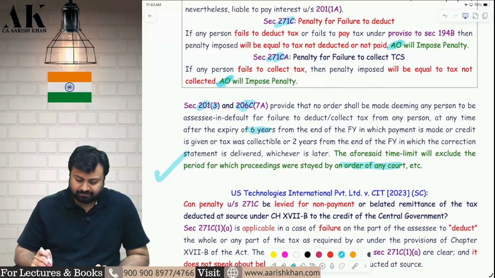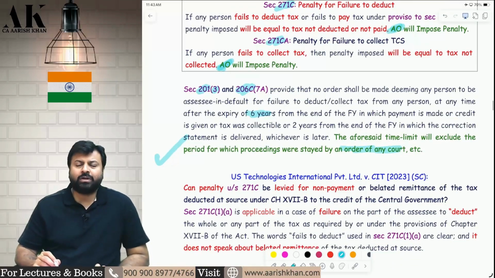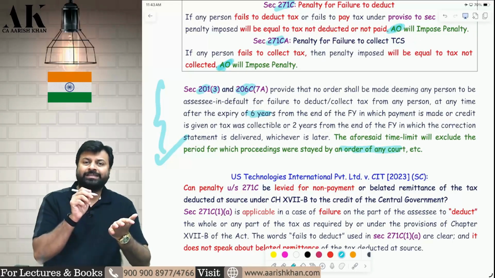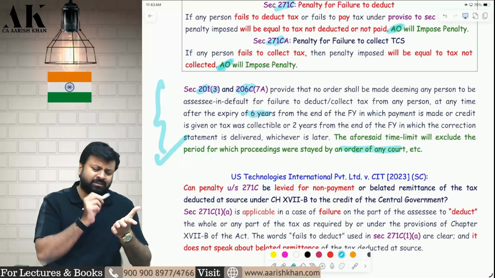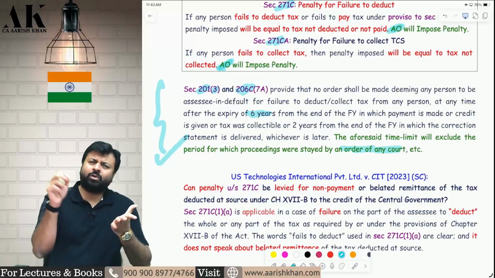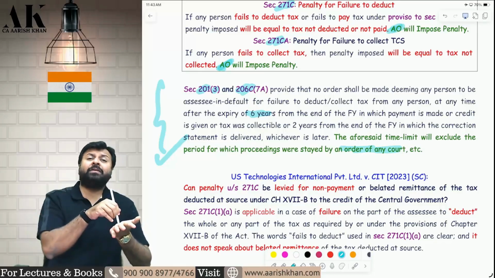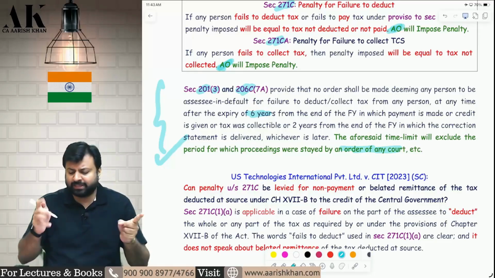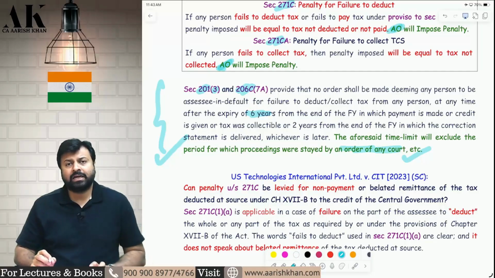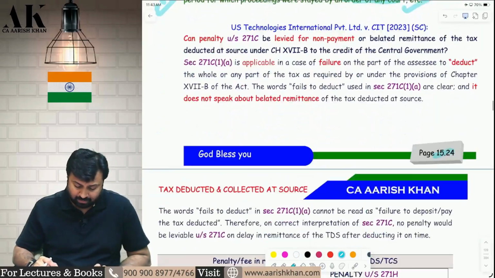Okay. So first of all, you need to understand that this section talks about the AO's power to declare you an assessee in default. Now, during this entire process, the AO will send you a show cause notice, then you will reply. This proceeding will go on for years and years and years. In between, if the court has put some stay on the proceeding, that much extra time you will get. I hope it is clear to all of you.